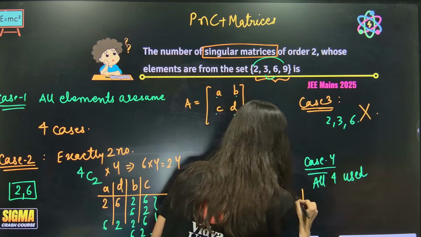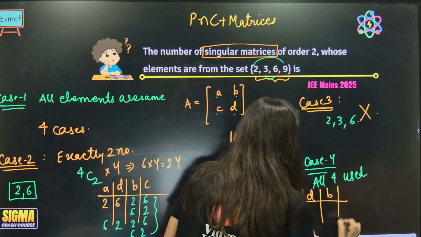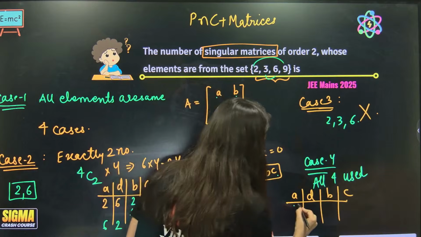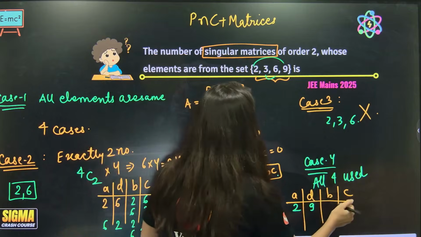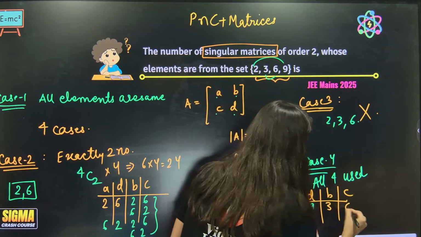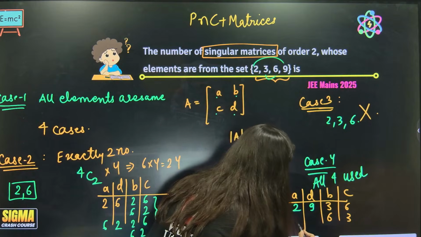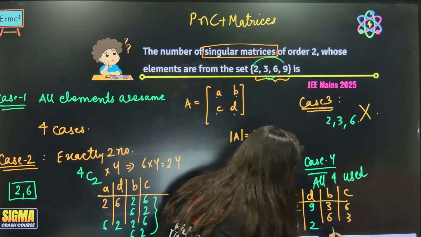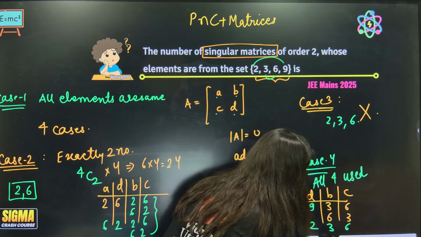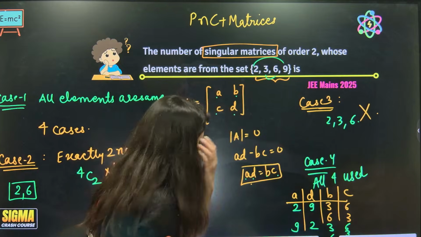Yes, so again, A and D, B and C. So, if A is 2, D should be 9. Correct? Now, B and C should be 6, 3 and 6, 3 interchanged. Now, this time, this is 9 and this is 2 and this is 3, 6, 6, 3. Correct.